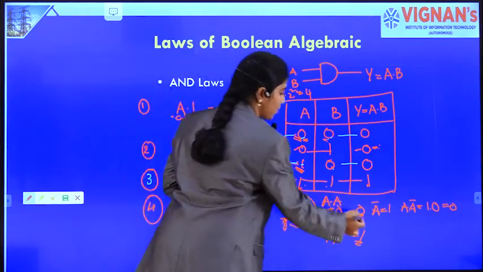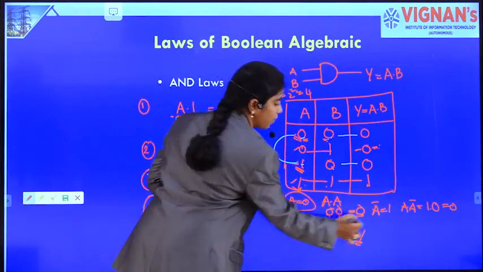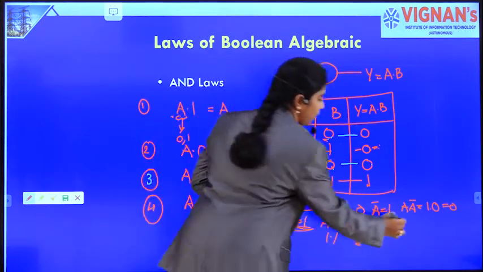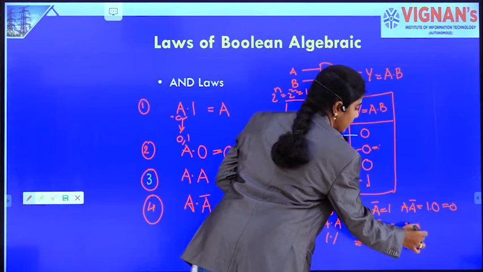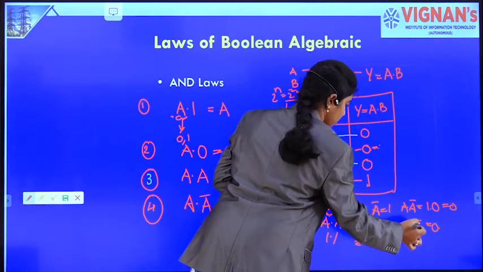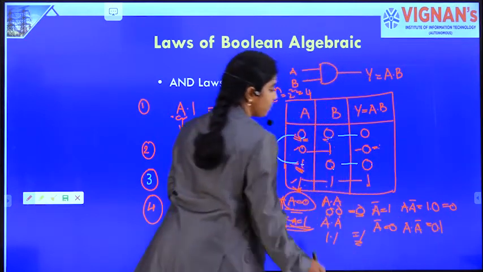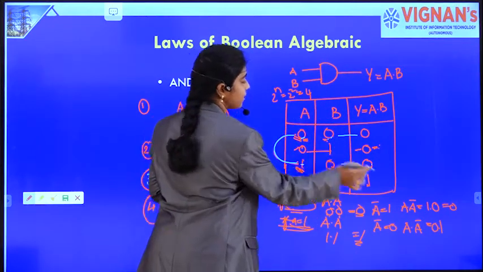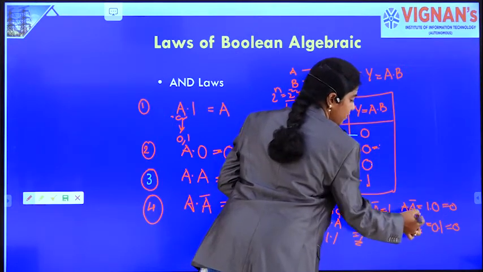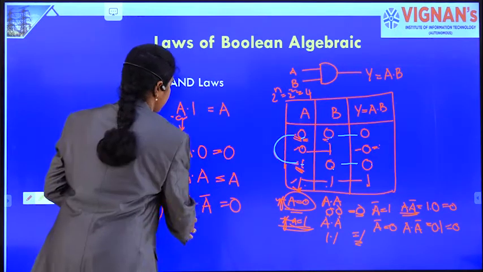Now the next combination: if A is 1, what is A bar? It is 0. Now A dot A bar is 1 dot 0, so it is nothing but 0. So when a variable is ANDed with its complement, the output is 0.